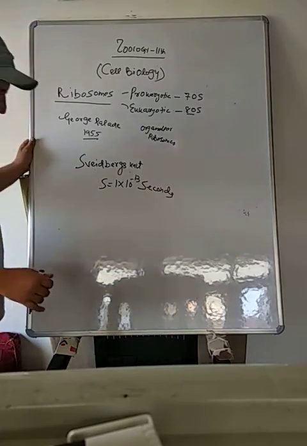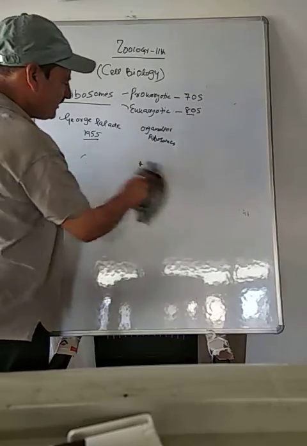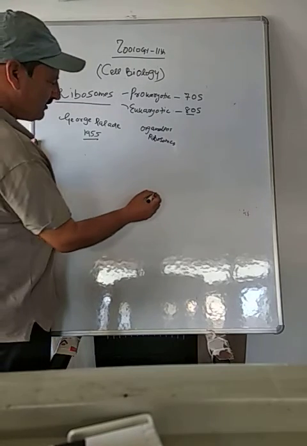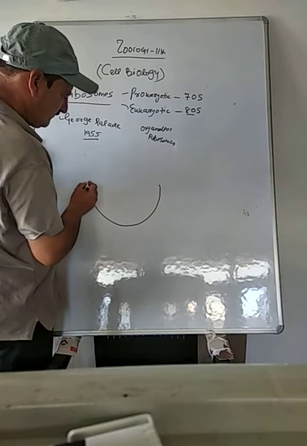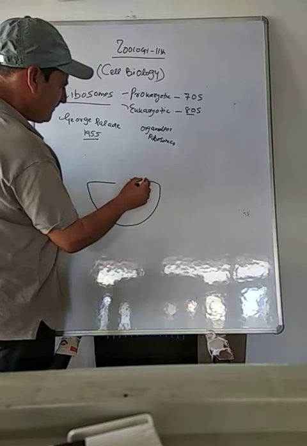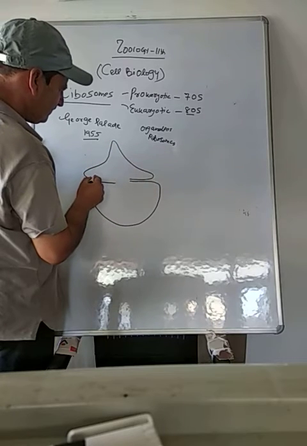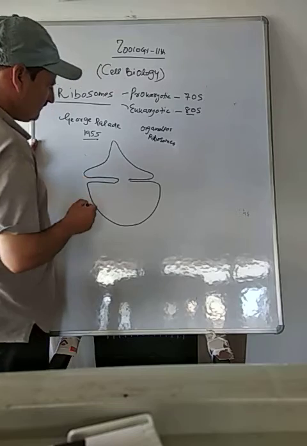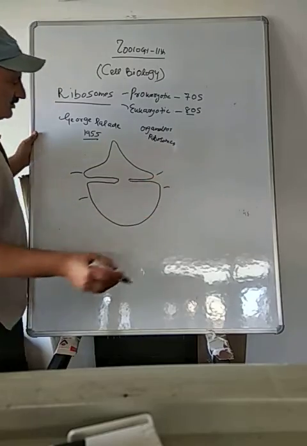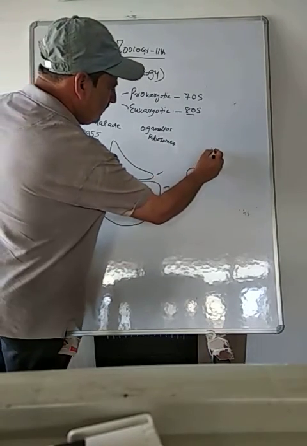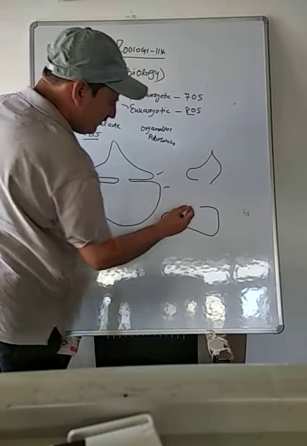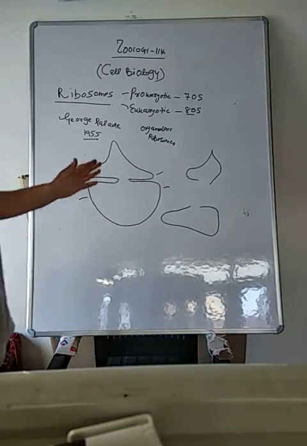If you see their structure, you will see that each ribosome has two parts. Actually, these remain isolated. One part is somewhat bigger. It is dome shaped, just like this. Another one is smaller, cap shaped, just like this. This is the smaller part. This is the bigger part. Since these remain isolated in the cytoplasm, to avoid stress on the cell, these remain separated.